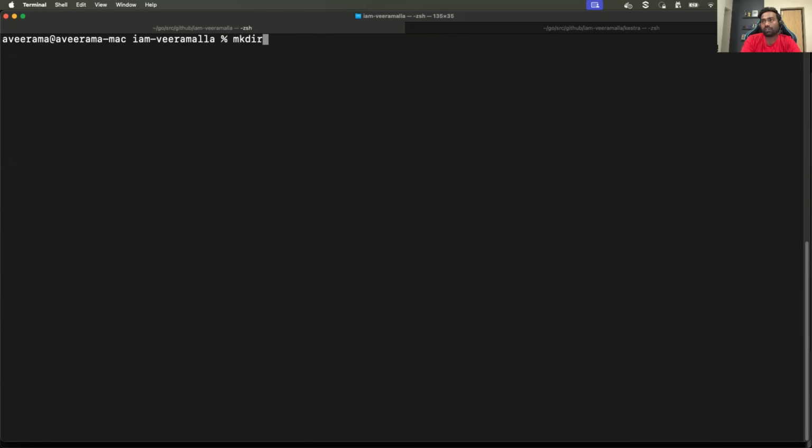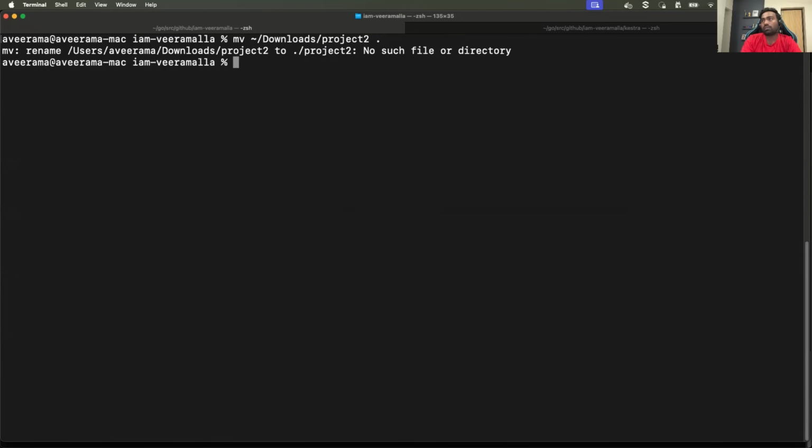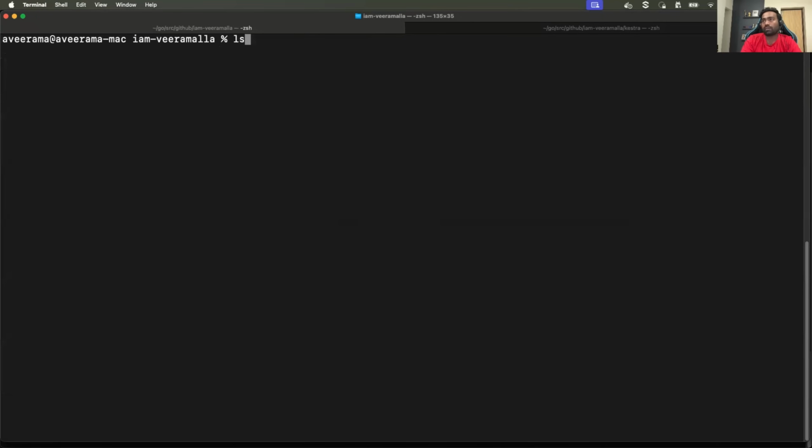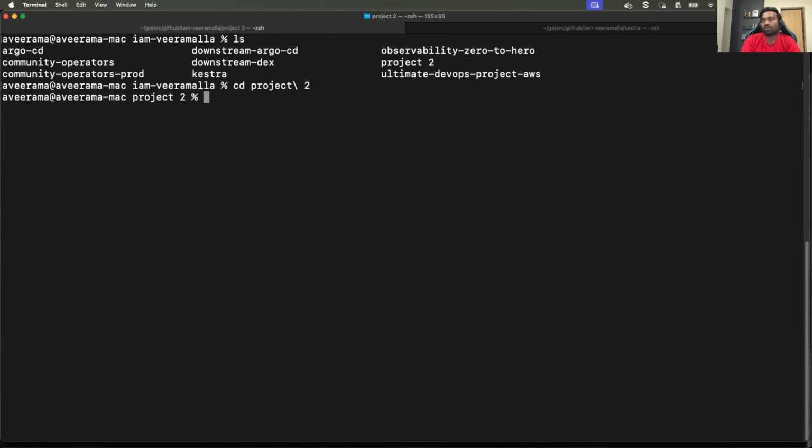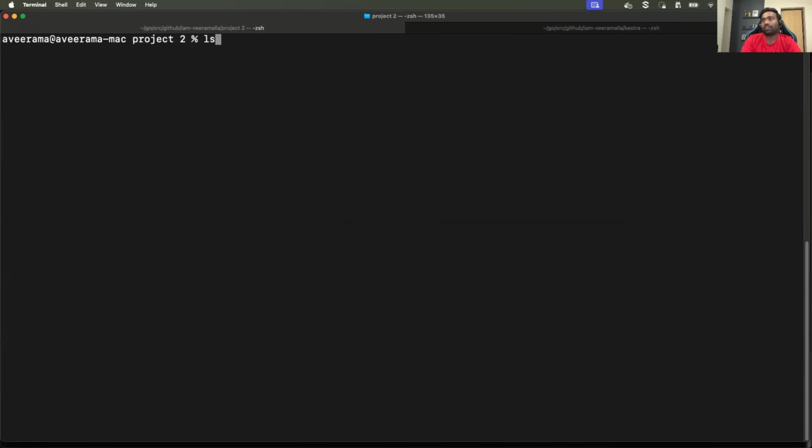I'll just create a folder, or I'll just move that from the downloads, project 2. Okay, project-2 to here. CD project 2. Got it. Okay. Now let's run this and see if it can actually create a VPC and EKS cluster.